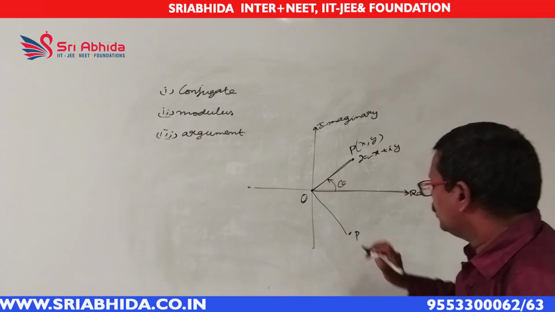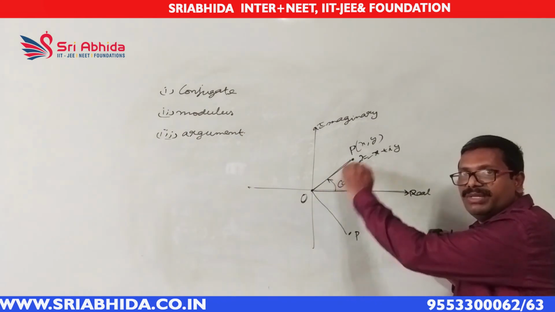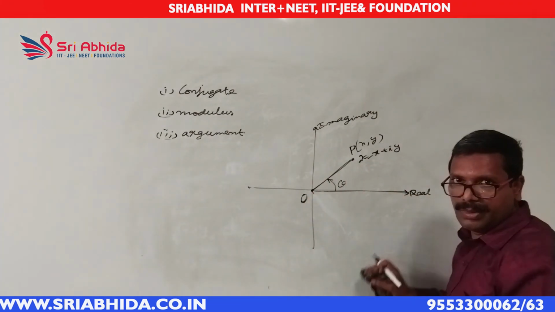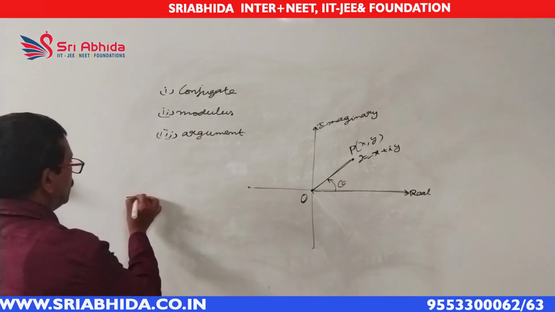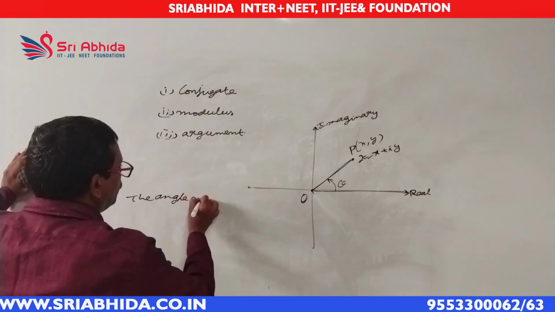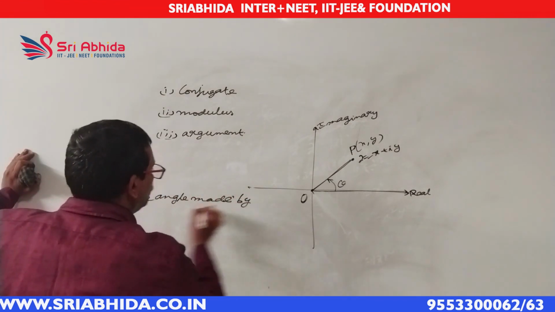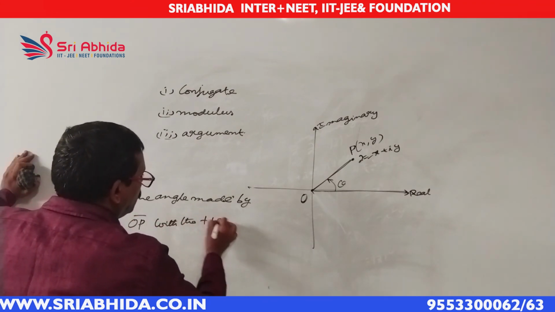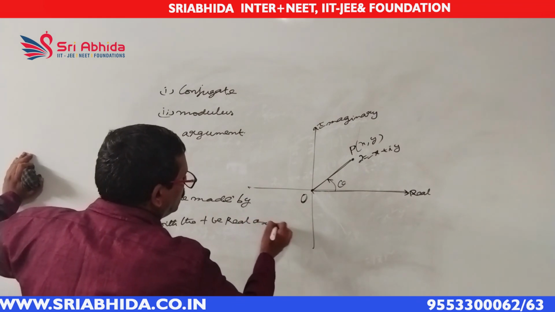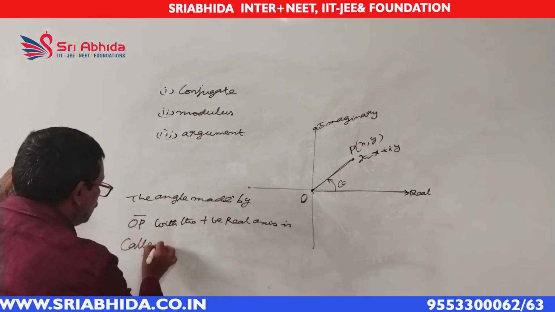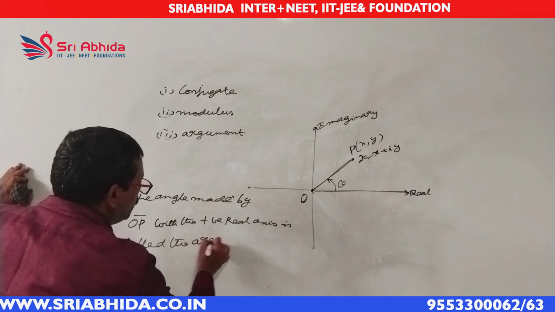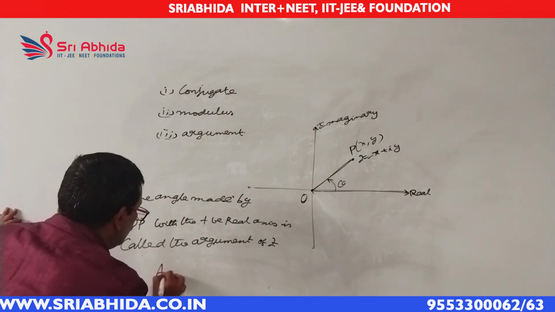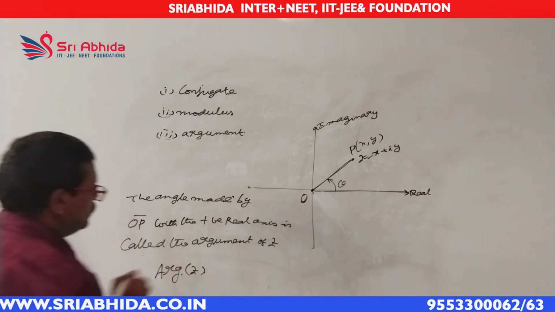In any way, the angle made by OP with the positive real axis is called the argument of the complex number z. We denote it like this, arg. We write it as arg of z.